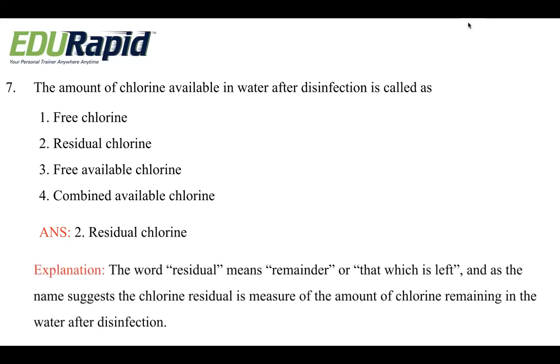So very simple, the word residual means remainder or that which is left. And as the name suggests, the chlorine residual is the measure of amount of chlorine remaining in the water after disinfection. So after the disinfection, whatever the chlorine is left out is called as a residual chlorine.